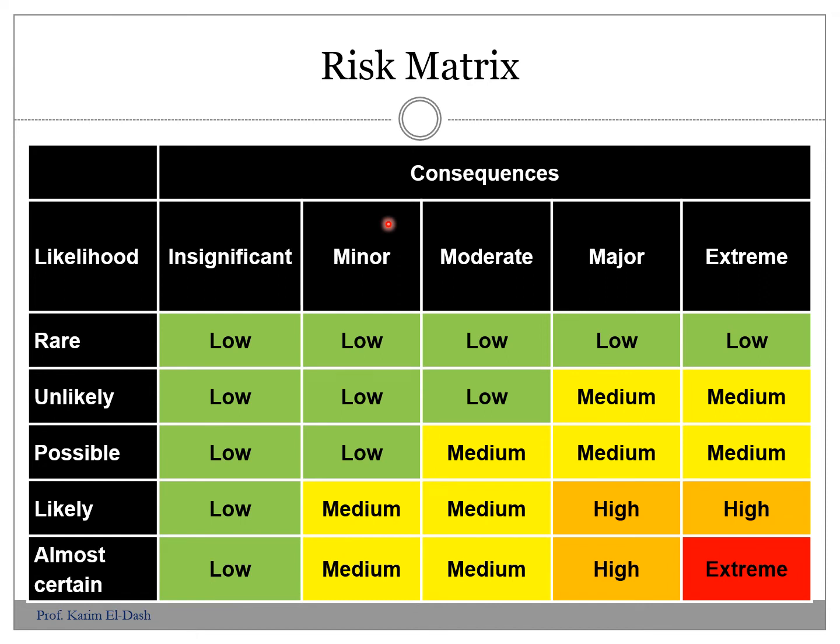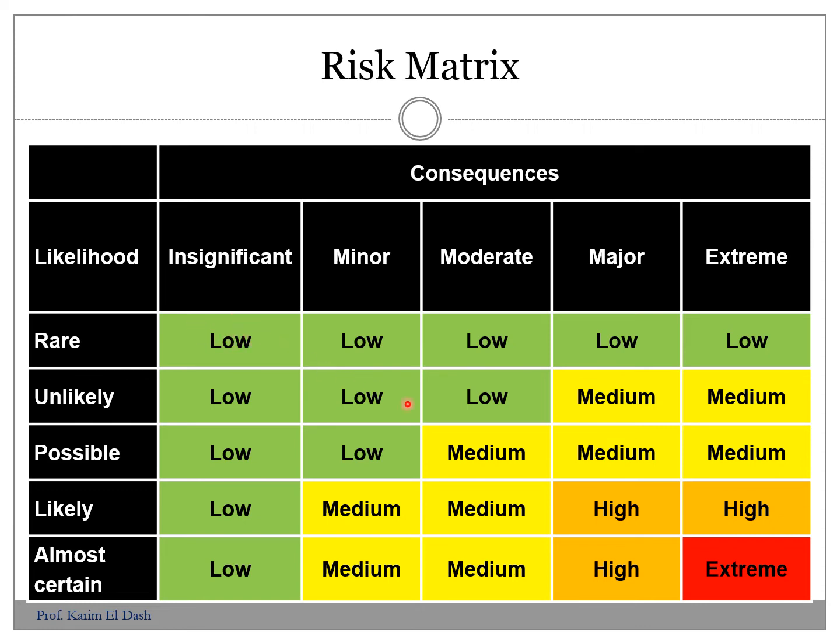In this slide, we have a combination between the probability on the left: rare, unlikely, possible, likely, almost certain, and the impact: insignificant, minor, moderate, major, and extreme. If we have low impact, which is insignificant, and low probability, which is rare, we are in this cell, which has very low impact and very low probability and very low severity of that risk in case of